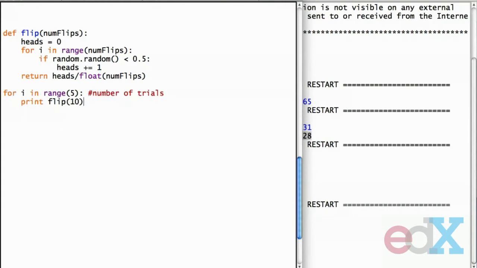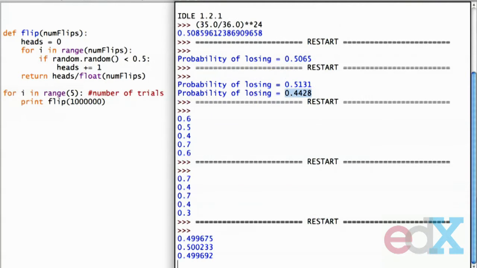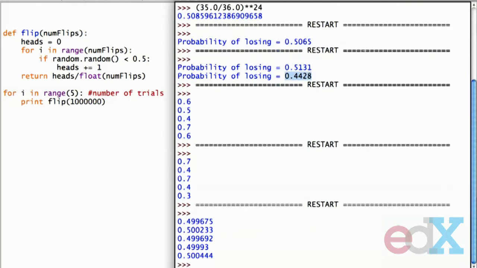Well, let's see what happens if instead of 10 flips, I do 1,000,000 flips. 1,000,000 per trial. Well, the numbers are all different, but not very different. So notice how much tighter this distribution is than the distribution we had either of the previous times we ran it. So intuitively, we can feel much better about this experiment and, in fact, come away convinced probably that the coin really is fair. In the next segment, we'll talk about why our intuition that this really is the right answer is actually justified.